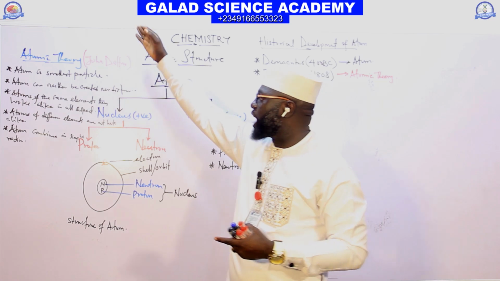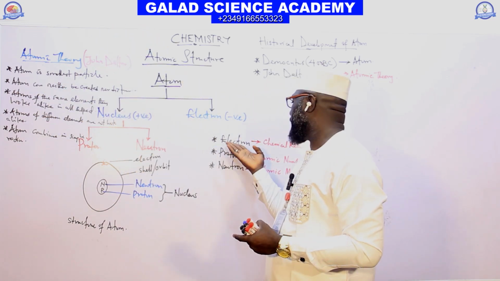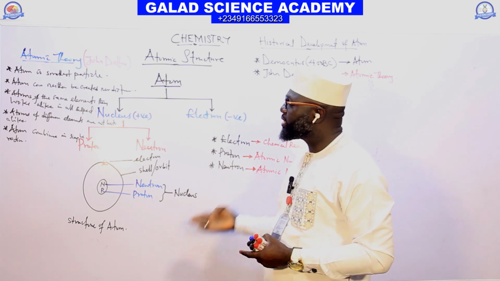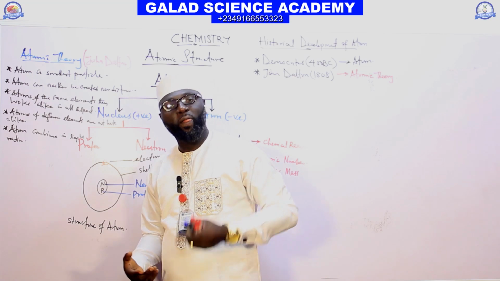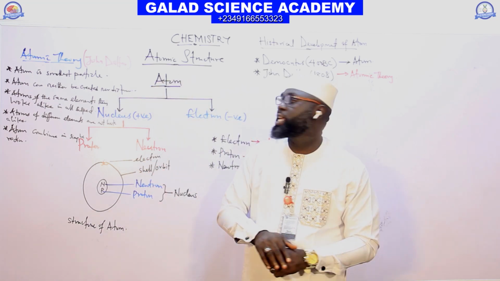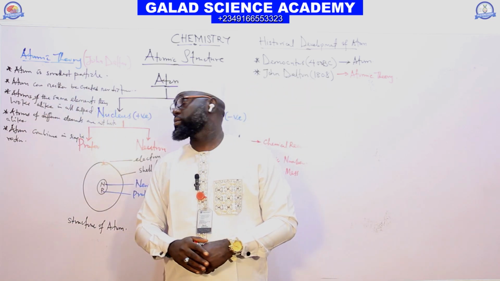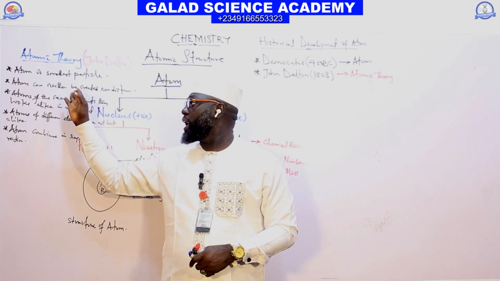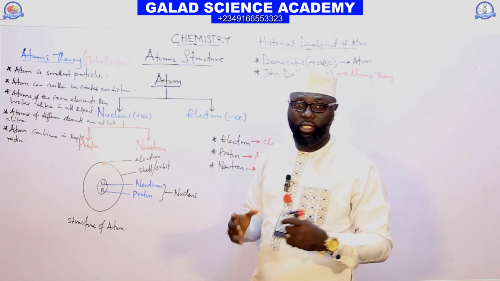If the atom is the smallest particle, inside the atom we still have electron, proton, and neutron. He said the atom can neither be created nor destroyed. The nuclear fusion and nuclear fission we have in radioactivity also nullify this second Dalton theory.